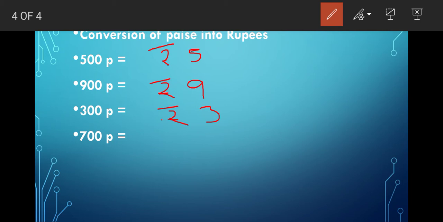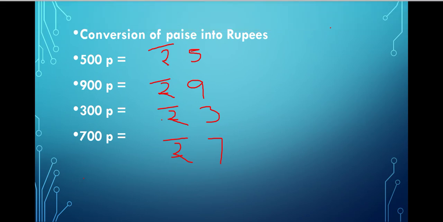And 700 paisa, when you convert it into rupees, it will become rupees 7. Okay. Is there any doubt for you? I think there is no doubt. When you convert it into rupees, zeros will go, and when you convert it into paisa, you have to add zeros to the right side.